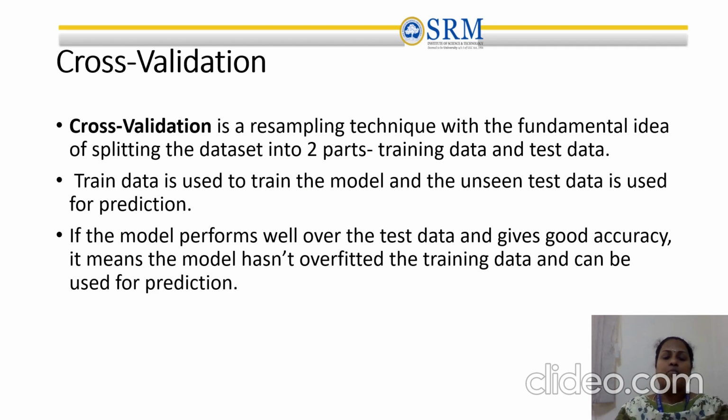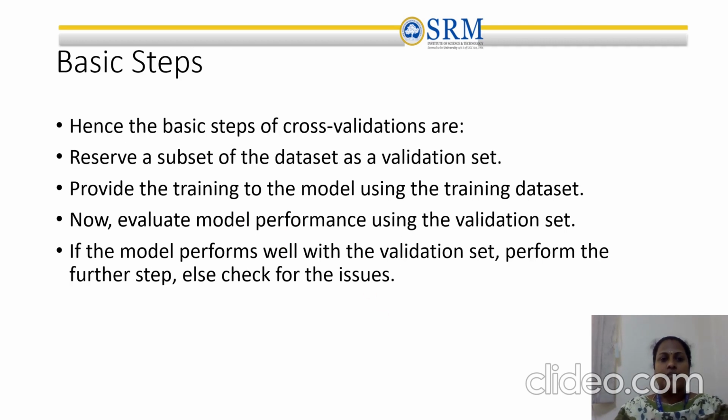So to avoid the overfitting problem, we use the cross validation technique, which is a resampling technique with the fundamental idea of splitting the data into two parts: training data and test data. Training data is used to train the model, and the unseen test data is used for prediction for the future. If the model performs well over the test data and gives good accuracy, then the model has not overfitted the training data and can be used for prediction as well.